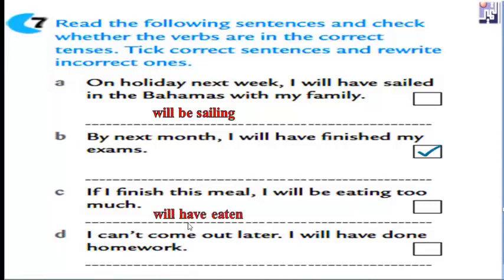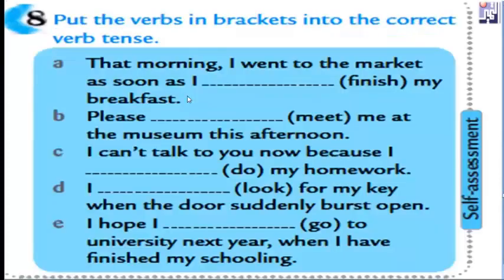Will be eating or will have eaten. I can't come out. I will have done homework. Here, take care, the students will be doing. Will be doing. This is the idea. So in number 1, will be sailing instead of will have sailed. Will have finished, it's okay. Here, will have eaten instead of will be eating. And here we have will be doing instead of will have done.